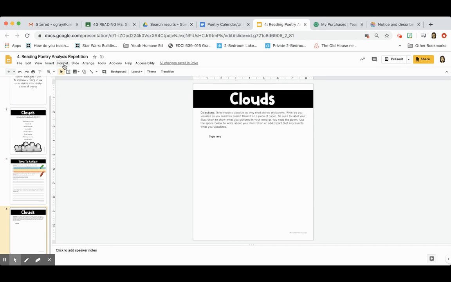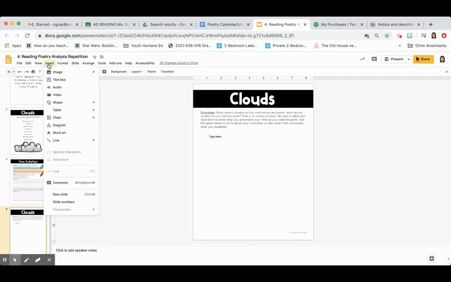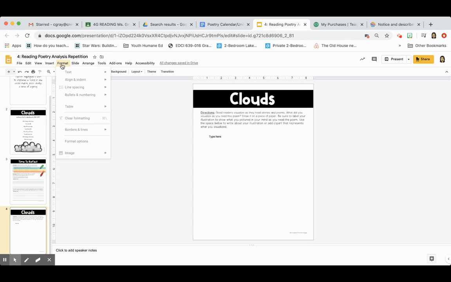Well, if you can find where it says insert Google drawing, let me see if I can find it another way. I'm not sure where it is, but if you couldn't find insert Google drawing, you could also do a drawing that way. Okay, so you have your shapes. You can insert an image from your phone that you've taken a picture of. You can draw it and use this camera and just take a picture of it that way.